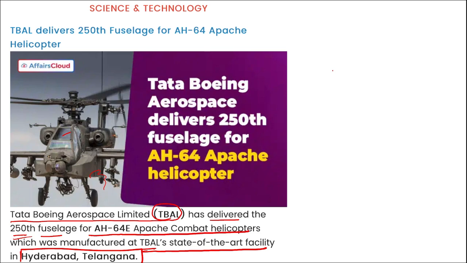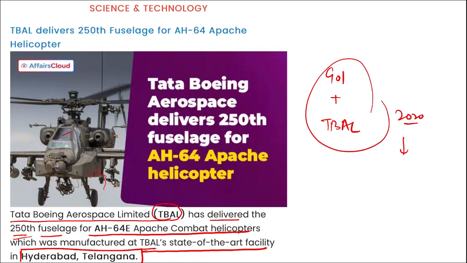Next, remember, Government of India and TBAL, that is Tata Boeing Aerospace Limited, recently in 2020 signed the contract for the procurement of 6 new Apache helicopters for the Indian Army, and the contract was for $800 million. Right? Where is the headquarters of this Tata Boeing Aerospace Limited? It is a state-of-the-art facility in Hyderabad, Telangana.